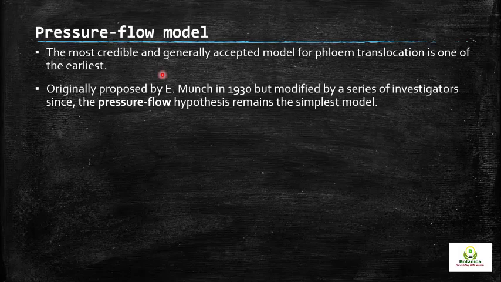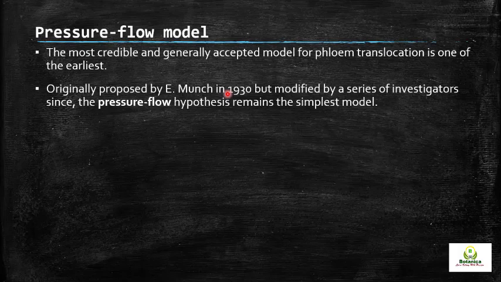But it is quite understandable that after the 1930s, and mostly after the 1970s and 80s, there was rapid advancement in different fields along with plant physiology.